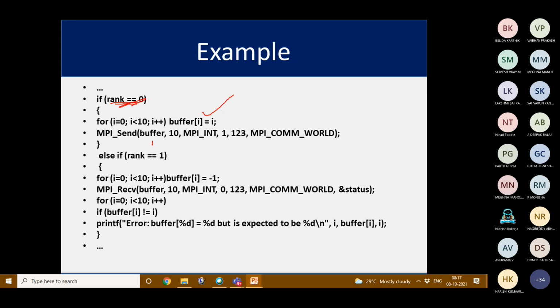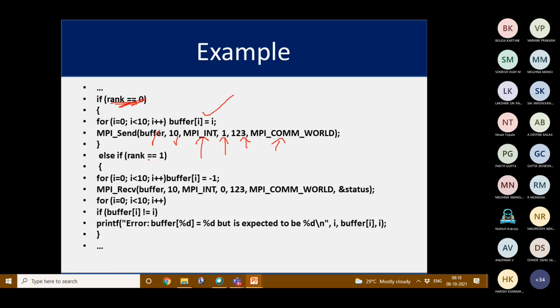Then MPI_Send sends the buffer with the count of 10, the data type, then the rank it has to send to, that is the destination, then the tag, and then the communicator.